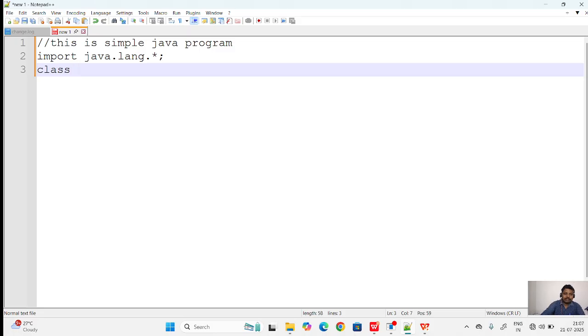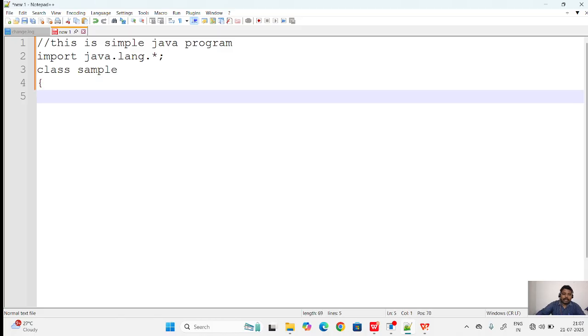I'm using a class, for example, Sample. This is the class name. Class is a keyword. Class is a template for an object. So you can create user defined classes by using the class keyword. So Sample is a class name. You can give any name. It is an identifier. And here it is the main, the method signature: public static void main, and String args.